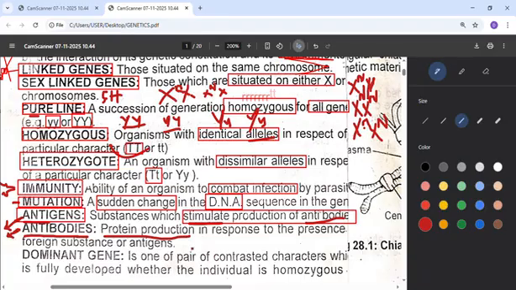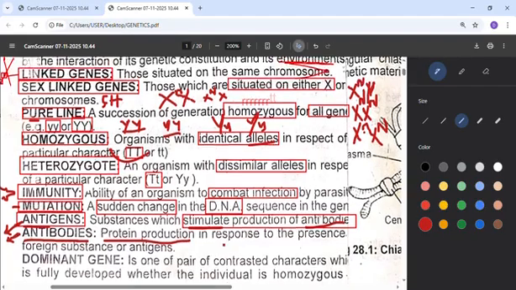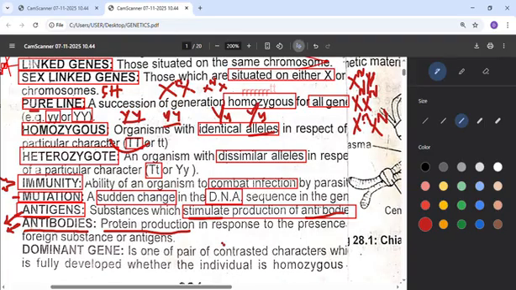So for example, this antigen, you can say when there is a wrong combination of blood, we have what we call agglutination. So meaning that we can call antigen agglutinogen, from letter G. Why antibody? We call it agglutinin. So these antibodies are from the word agglutinin, is a protein.